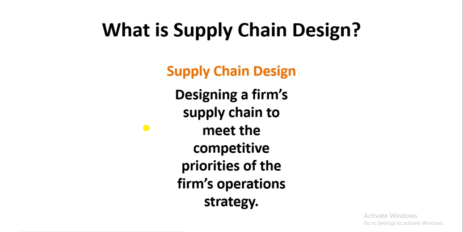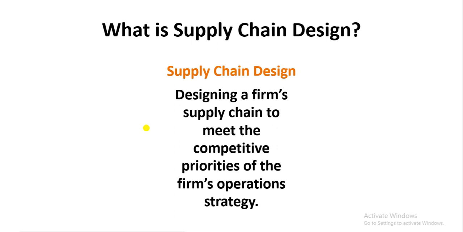You have already discussed the concept of operations strategy and competitive priorities in our previous lectures. So a company can have different competitive priorities, like low cost production or high quality or maybe consistent quality.